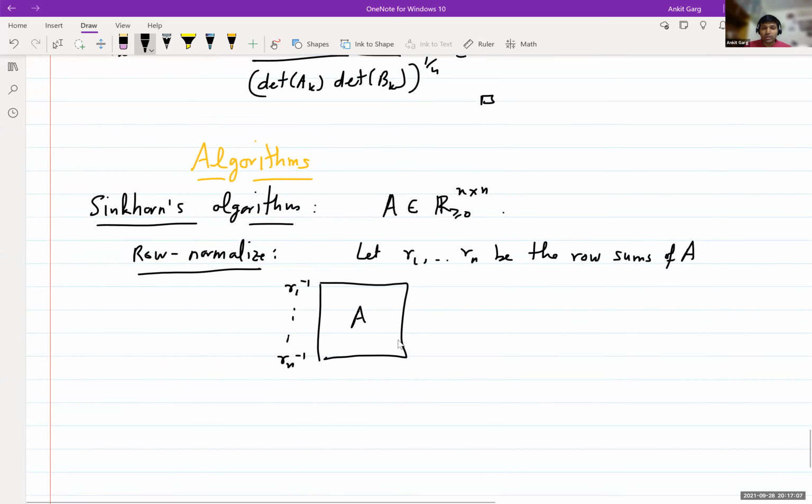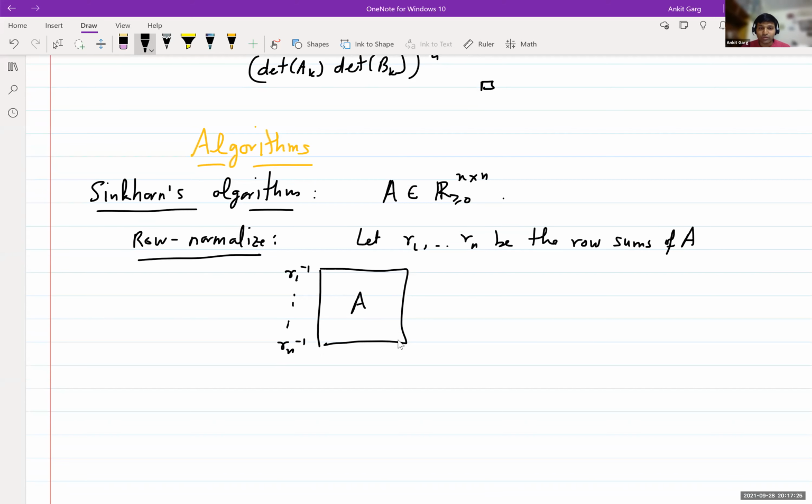This will make all the row sums of A to be 1. This won't work if one of the row sums is 0, in which case that row is completely 0 and we cannot scale it anyway. But if that degenerate case doesn't arise, we can make all the row sums 1.